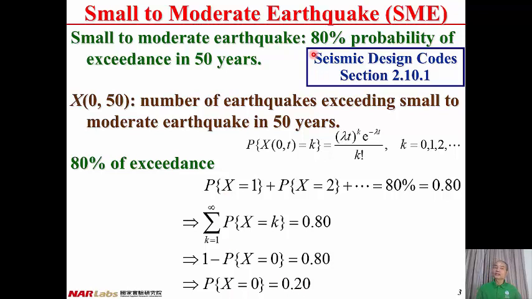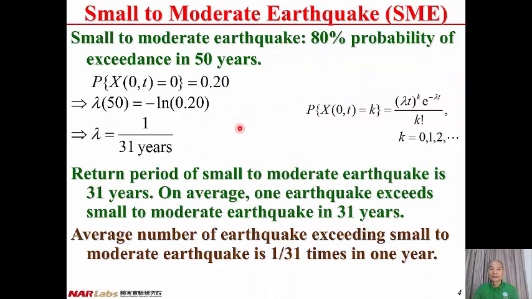Therefore, 80% probability of exceedance in 50 years is equivalent to saying that the probability that no earthquake exceeds the small to moderate earthquake in 50 years is 20%. Probability of X equal to 0 equal to 0.2, and from the Poisson distribution, probability of X equal to 0 equals (lambda t) to the power 0 times exponential minus lambda t divided by 0 factorial, and 0 factorial equals 1.